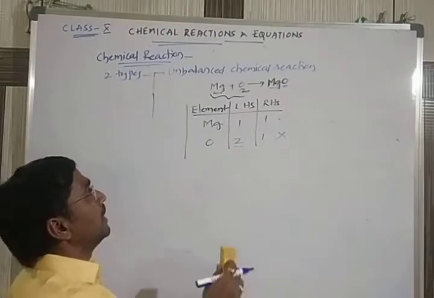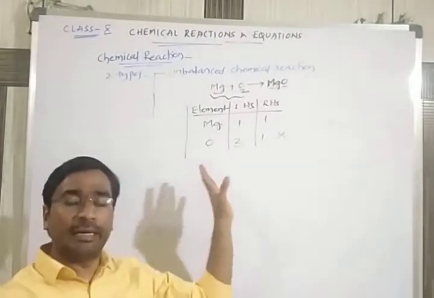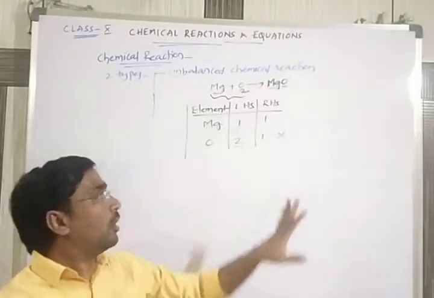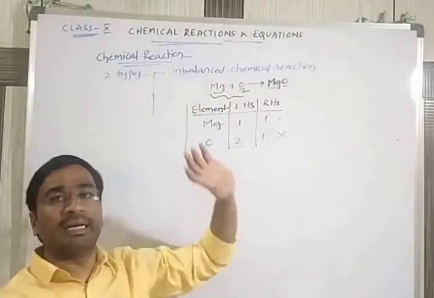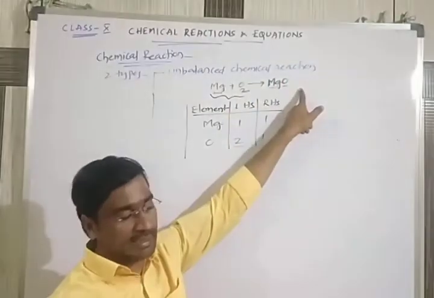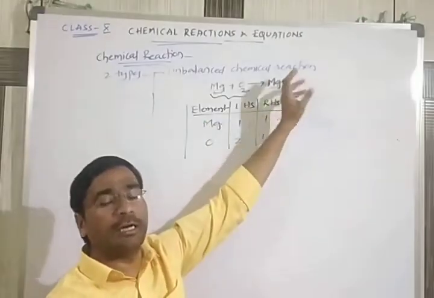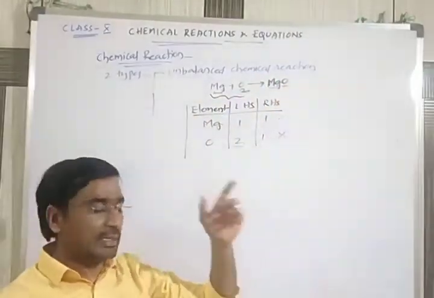Normally we can say, in any chemical reaction, if the number of atoms on the left hand side, or the reactant side, is not equal to the number of atoms on the product side, then that reaction is called an unbalanced chemical equation or unbalanced chemical reaction.